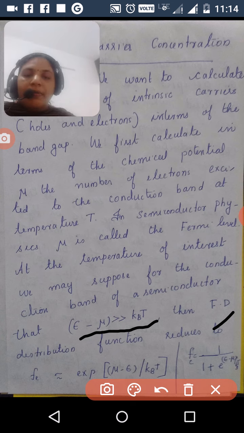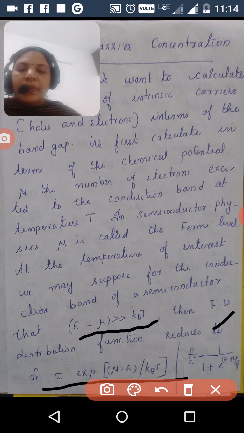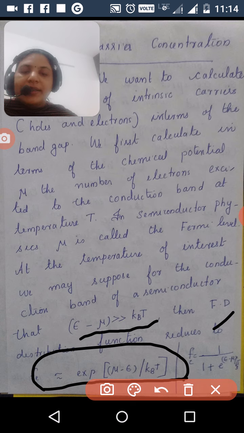So we neglect the 1, then Fe comes to exponential of minus (E minus mu) divided by kBT.